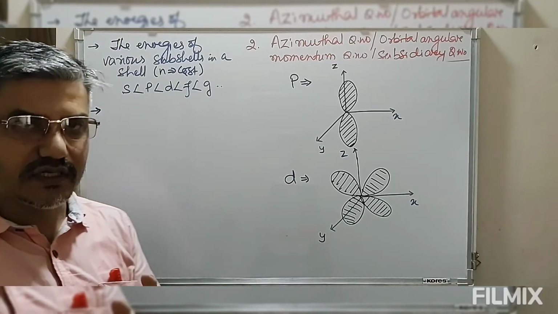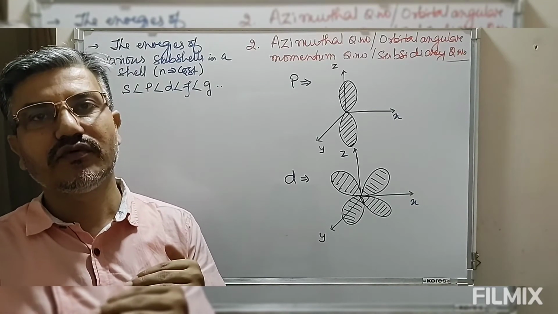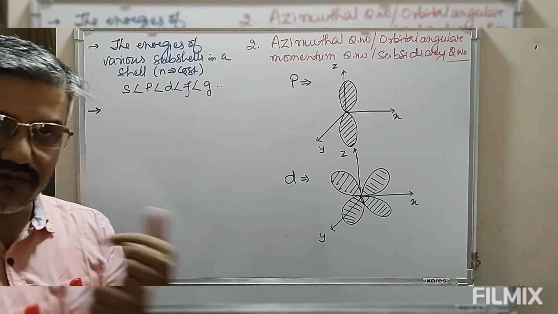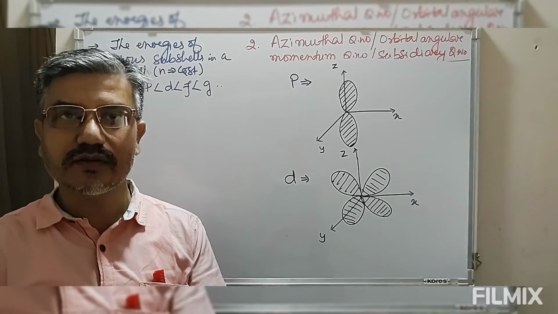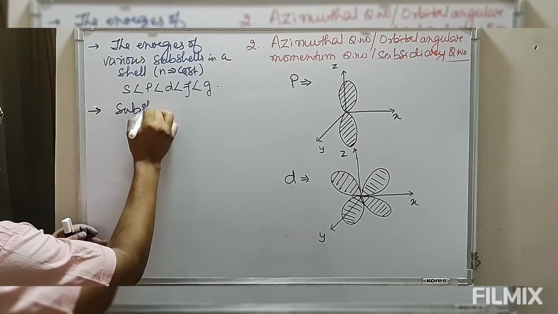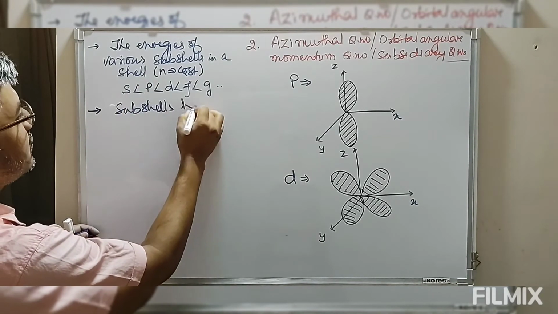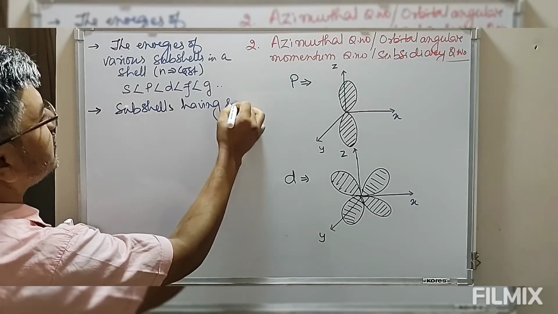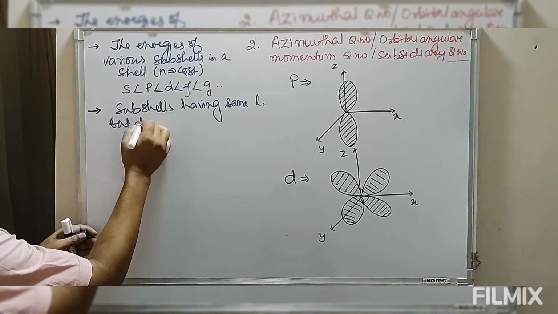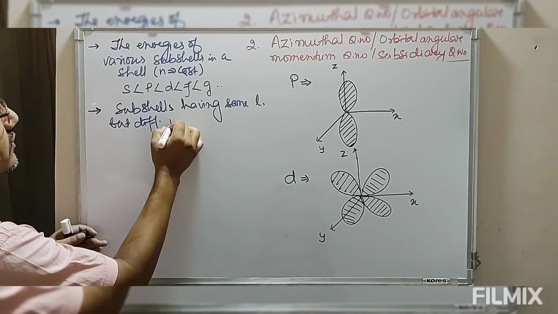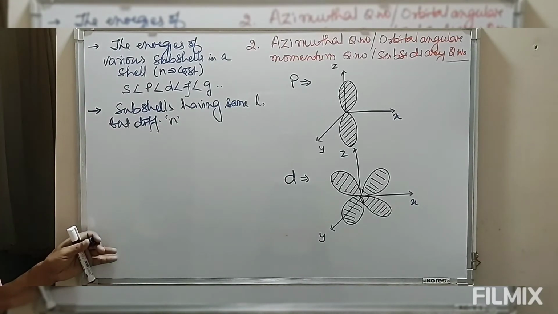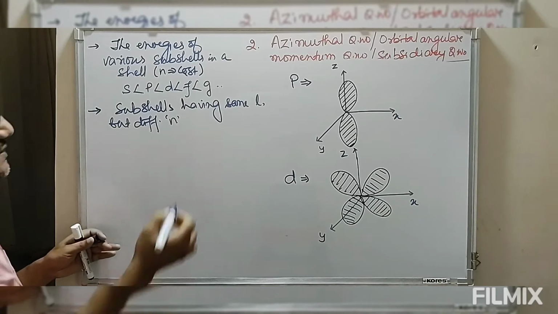Now for subshells having the same value of L, that means L is constant but different values of the principal quantum number N. Subshells having the same L but different values of N have a similar shape but the size increases.